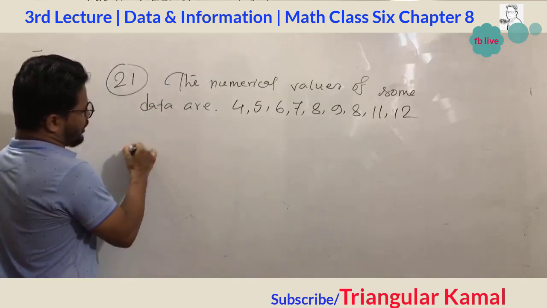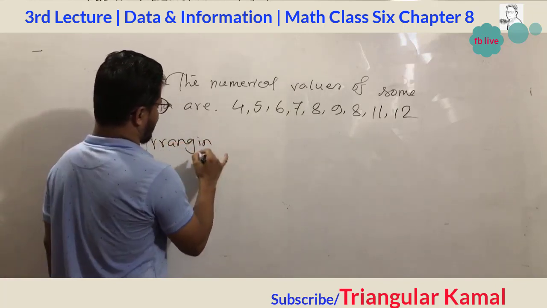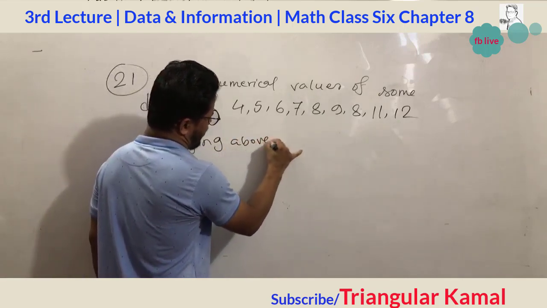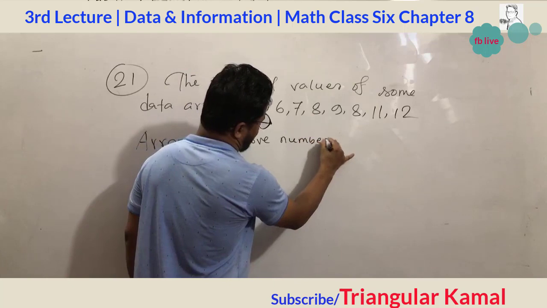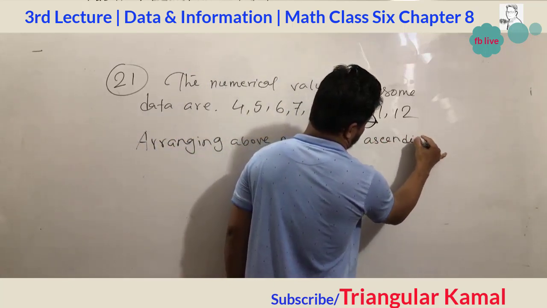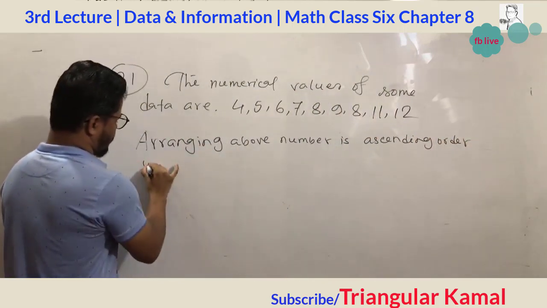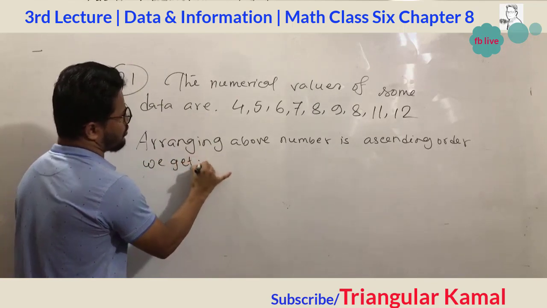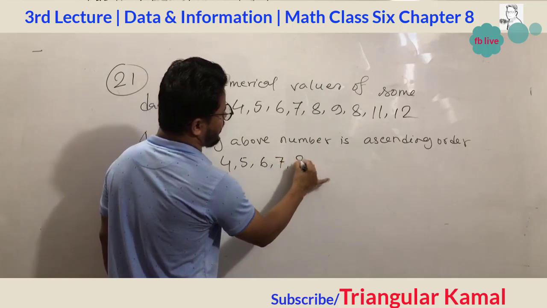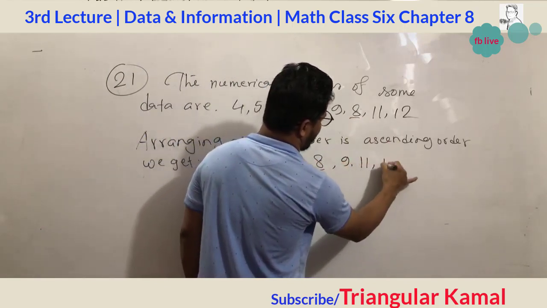Okay, arranging the above numbers in ascending order, we get 4, 5, 6, 7, 8, another 8, 9, 11 and 12.